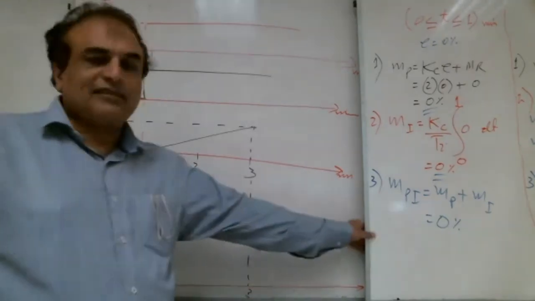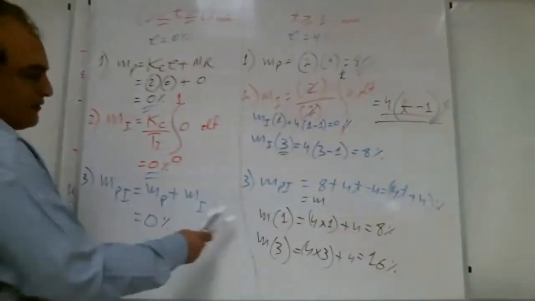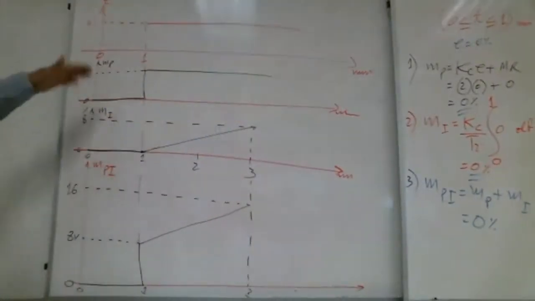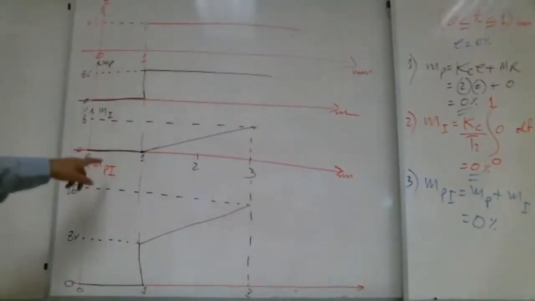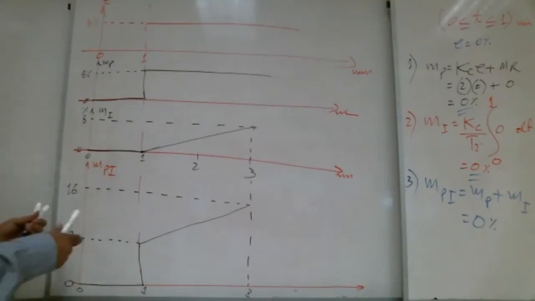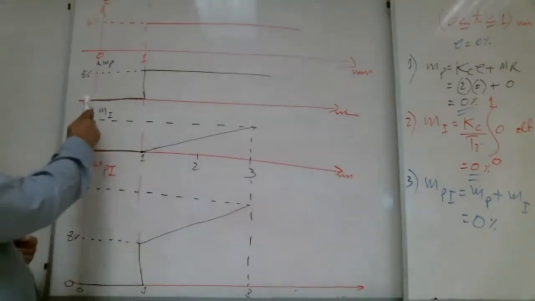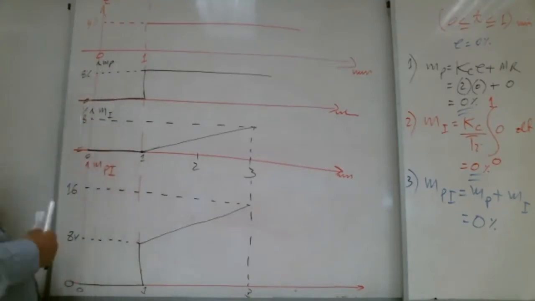We can get it mathematically after solving it, or we can also get it directly from here. This is MP, this is MI. See here, this MP, this MI. Add them. From 0 to 1, what is MP? Yes, Shabab.